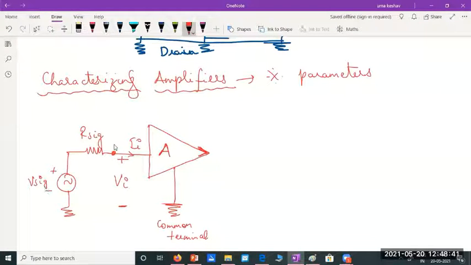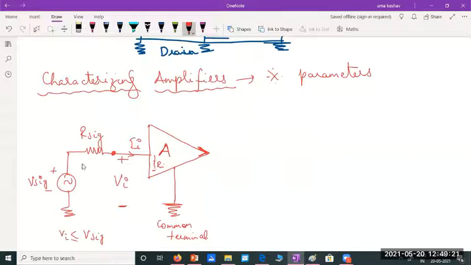No, the voltage here will not be equal to this voltage, because an amplifier will have a small amount of internal resistance. This voltage gets divided between its own resistance Rsig and the input resistance offered by the amplifier. So Vi will usually be less than Vsig. Under what condition can Vi be considered equal to Vsig?